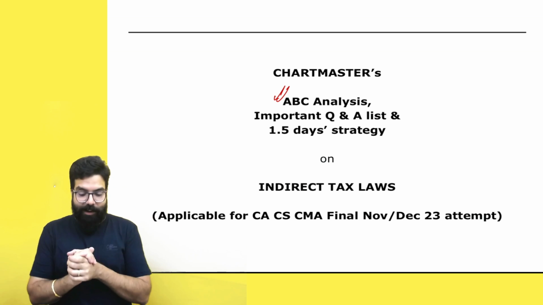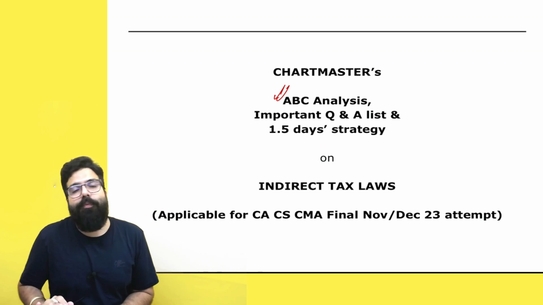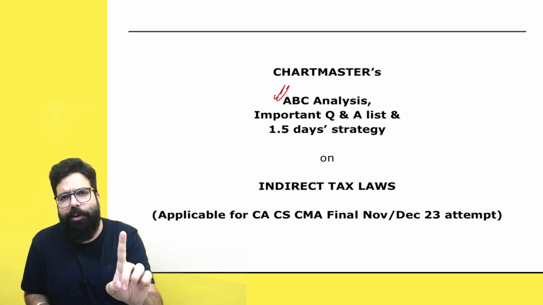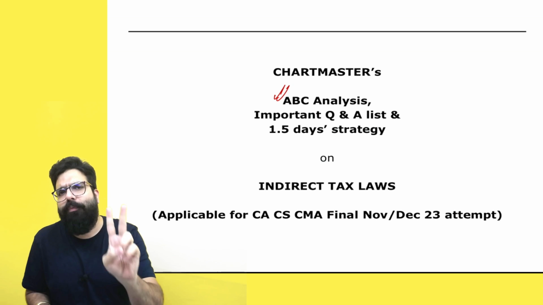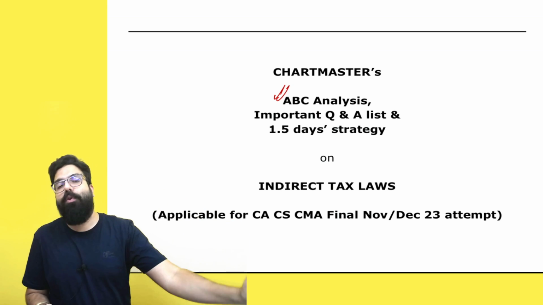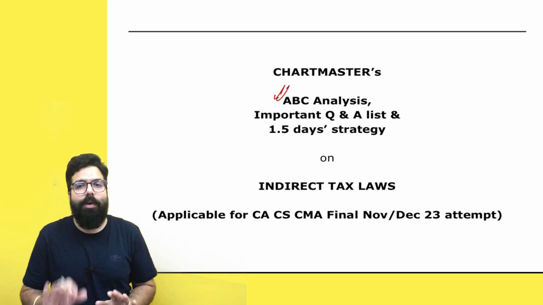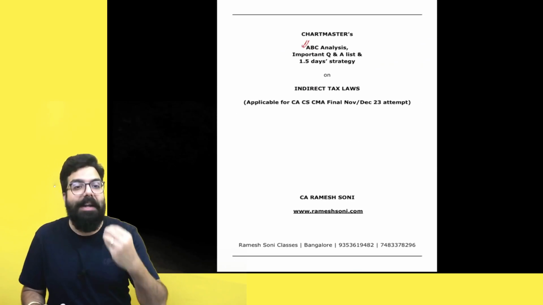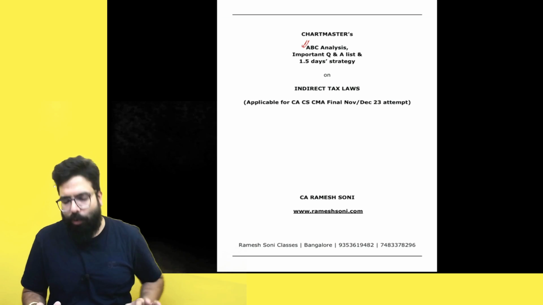Done sir. Chalo, over here now this file you will find on rameshsoni.com. Baba, you have to go to rameshsoni.com. In rameshsoni.com, free resources, in free resources, CA final November 23/May 24 folder is there. In that folder you will be able to find this material. It's a 7 to 8 page का detailed material which you can download. ठीक है sir.